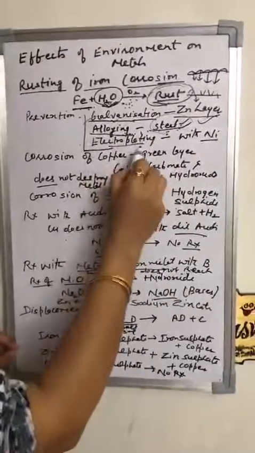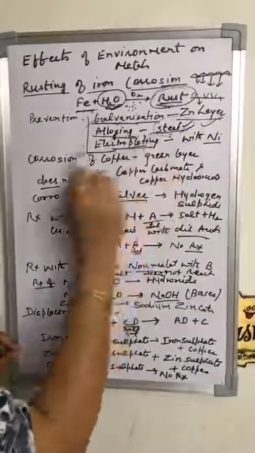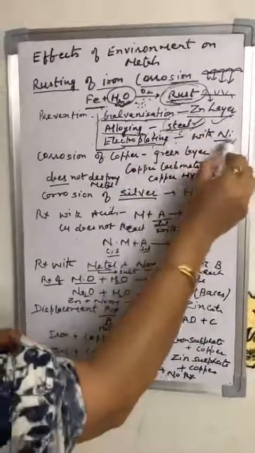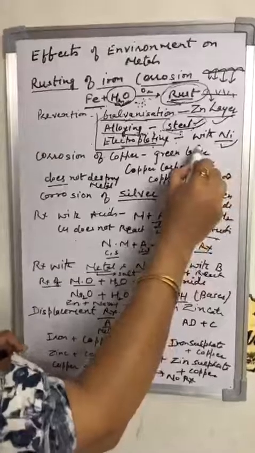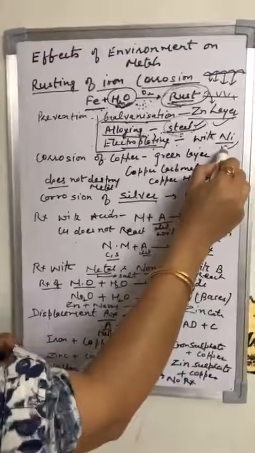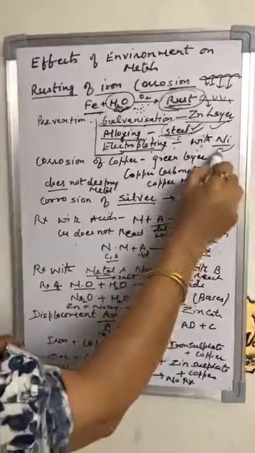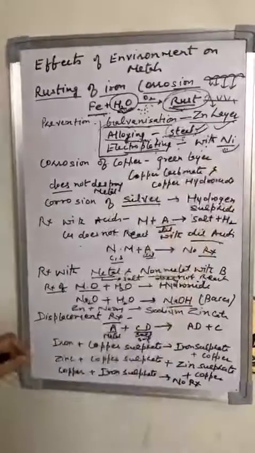Electroplating, you have done in 7th class, that is doing the plating of the surface of iron with another metal. Nickel is there. You have seen the handle of your bicycle. They are plated with nickel. You have seen the bathroom tap. It is plated with chromium to prevent it from rusting.